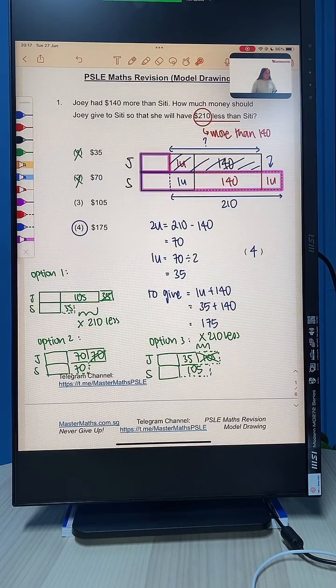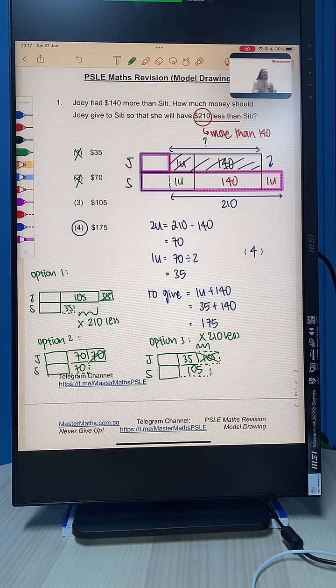Again, some of you are not so sure why there is another unit here. When we give 140 and 1 unit, the difference, let me remove this, is going to be this much. This is the difference at the end. That's why we have another 1 unit at the bottom. That's why we can conclude that this bottom piece is also 1 unit. Clear? Let's move on to question number 2.